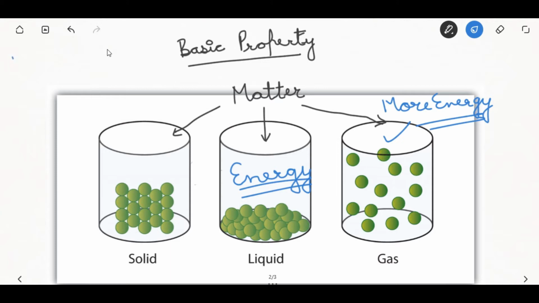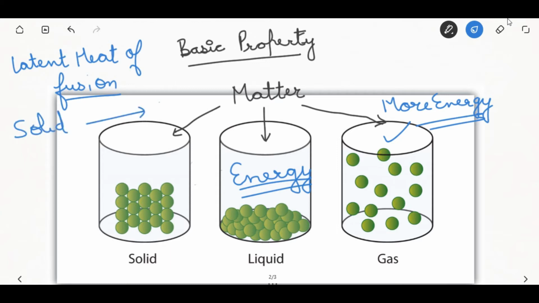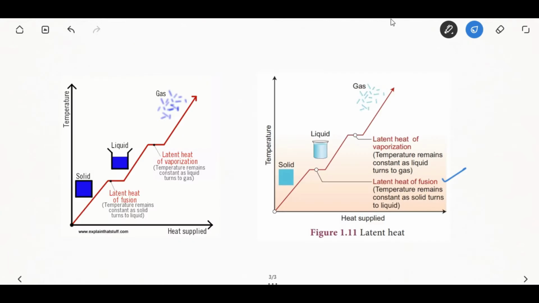What is latent heat of fusion? So the latent heat of fusion is the change in the enthalpy resulting from providing energy, typically heat, that changes its state from solid to liquid. So the substance that changes from solid to liquid by applying heat at constant pressure is latent heat of fusion. The temperature remains constant as the solid turns to the liquid.